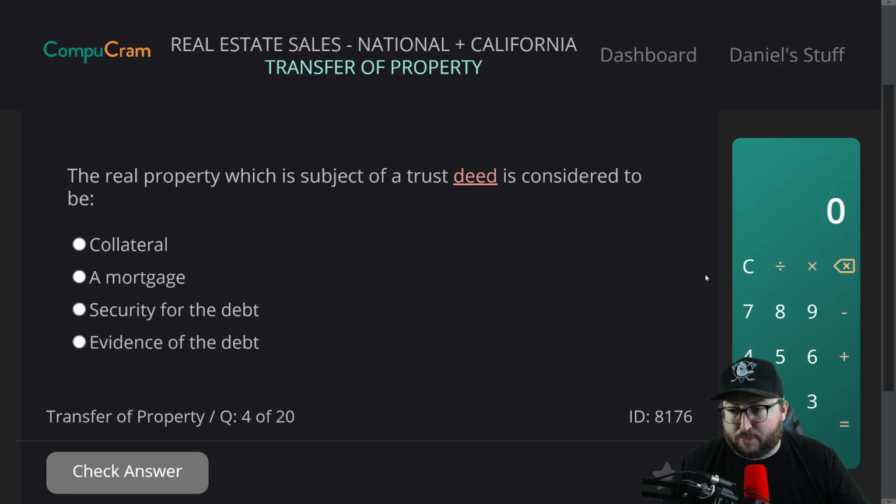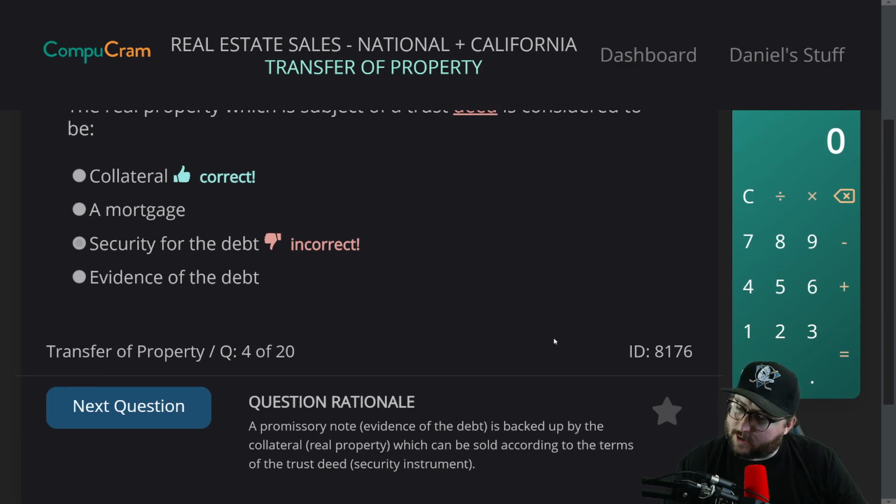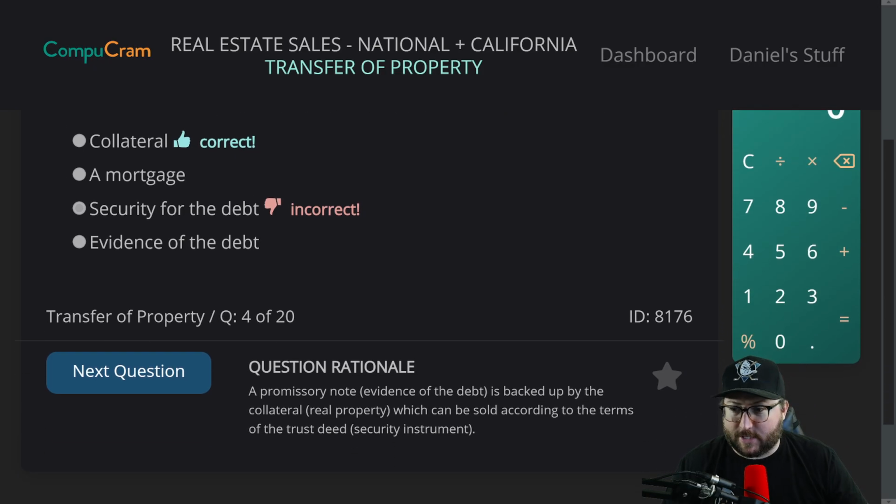Question 4. The real property which is subject of a trust deed is considered to be A, collateral, B, a mortgage, C, security for the debt, D, evidence of the debt. I want to say security for the debt or evidence of the debt. Security for the debt. Incorrect. Okay, I wasn't even close. Again. Ooh, this one's rough. Maybe we don't post this one.